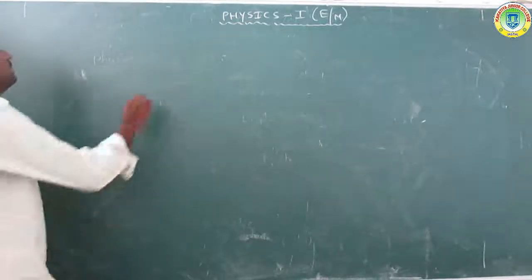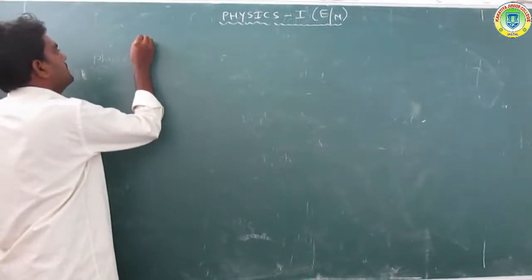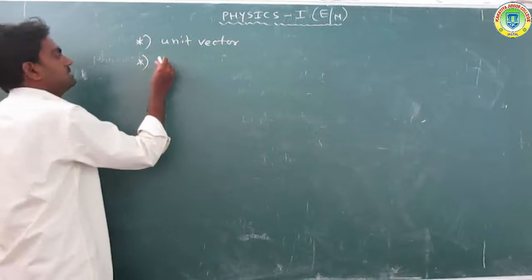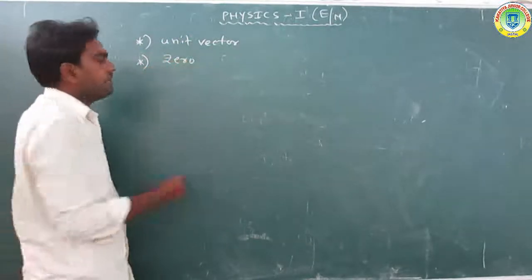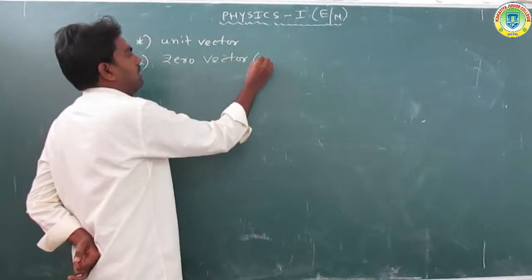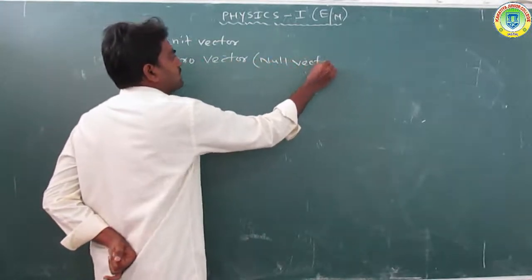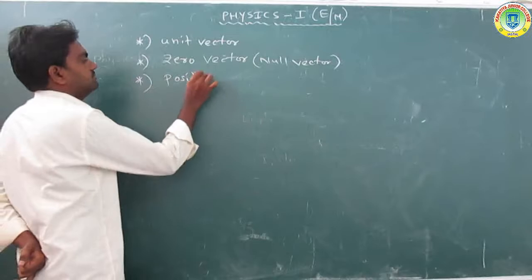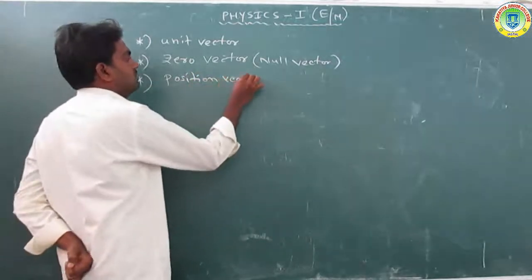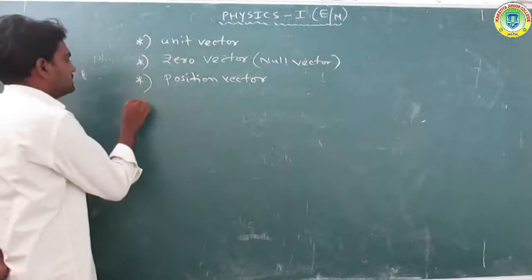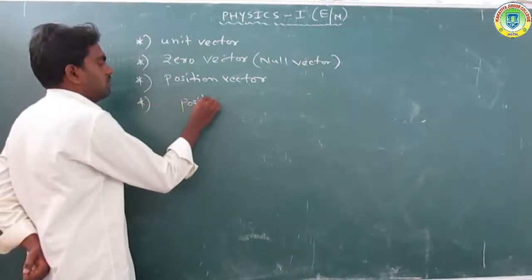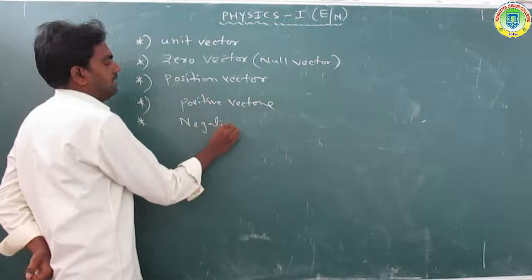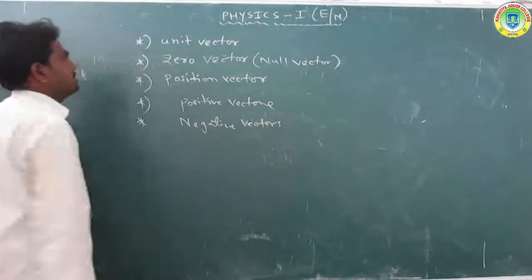Now vectors are classified in a number of ways. First is the unit vector, the second one is the zero vector or null vector, the third one is the position vector, and then positive vectors and negative vectors.